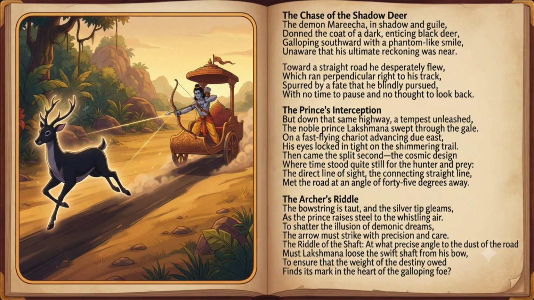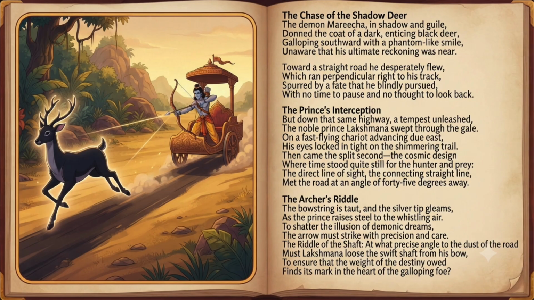Now we have a wonderful poem that describes the chase in detail. The poetry is very interesting, but our job here is to pick out the relevant information from all of the details given in the poem that helps the noble prince get the job done. The first thing to note in the very first paragraph is that the black deer Maricha is moving southwards.